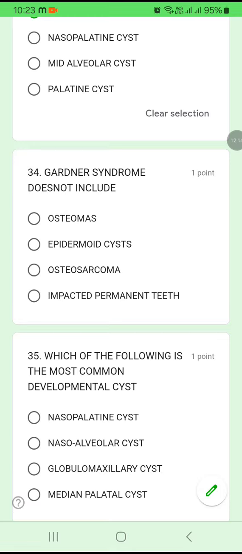What are the features of Gardner syndrome? Osteomas, epidermoid cyst, and impacted permanent teeth are features of Gardner syndrome. So the one that does not come under Gardner syndrome is osteosarcoma.